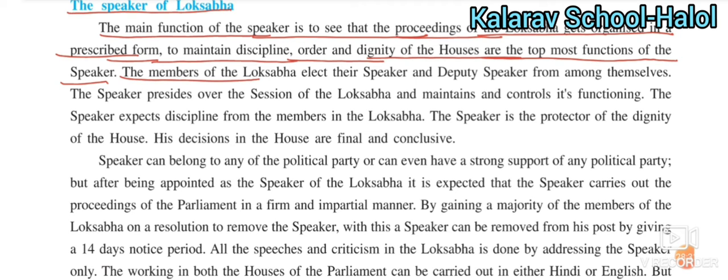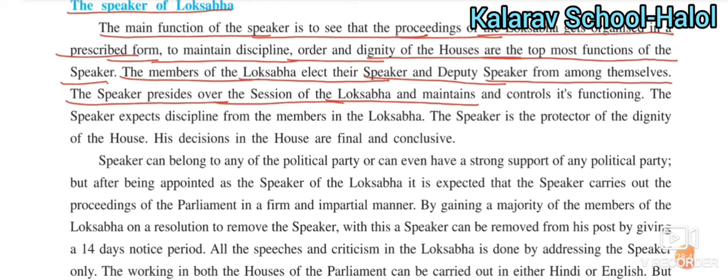The members of the Lok Sabha elect their Speaker and Deputy Speaker from among themselves. Okay, only from among the members of the Lok Sabha can they elect their Speaker. The Speaker presides over the session of the Lok Sabha and maintains control of its functioning.